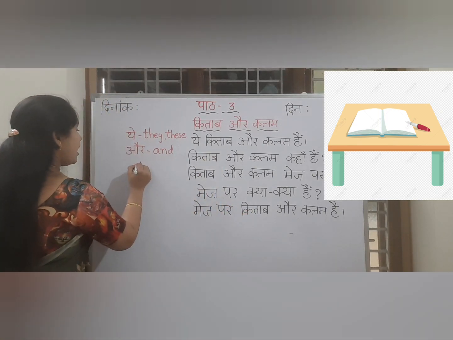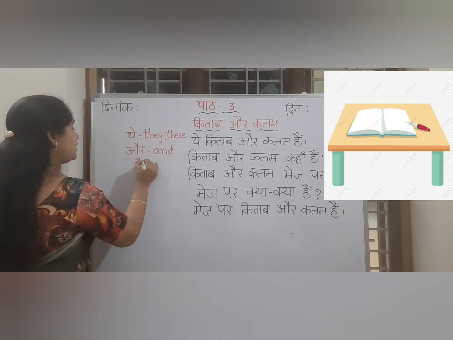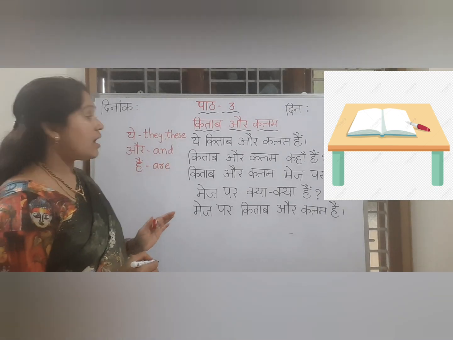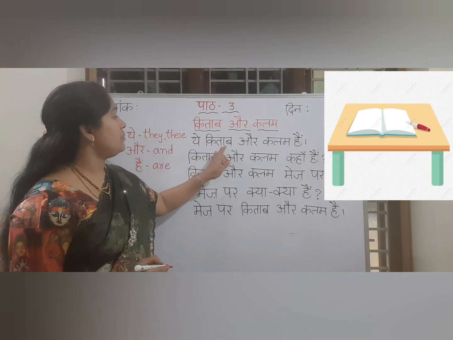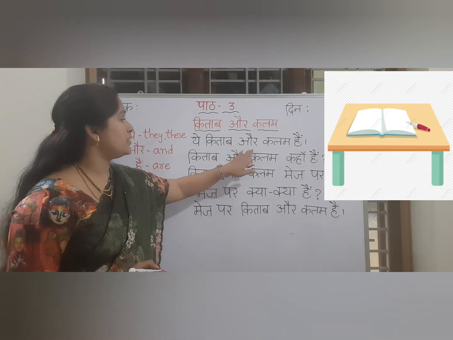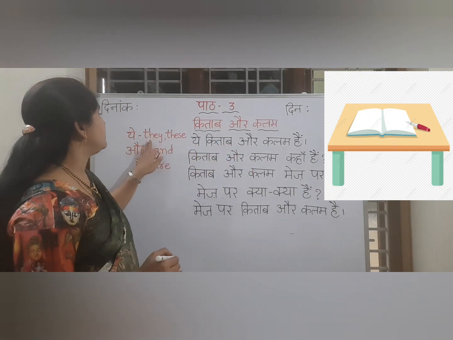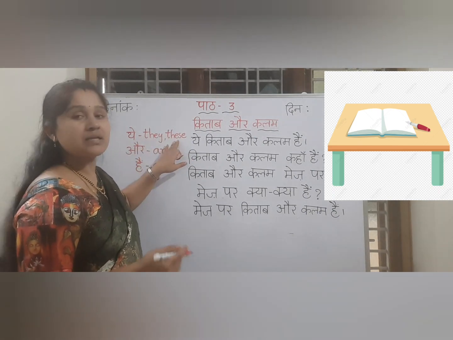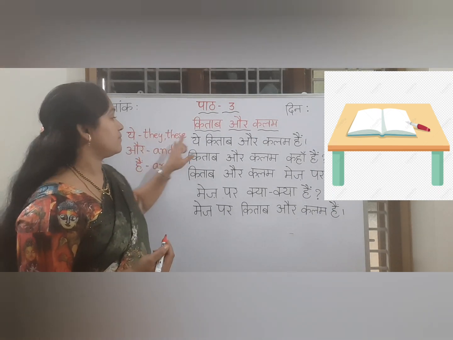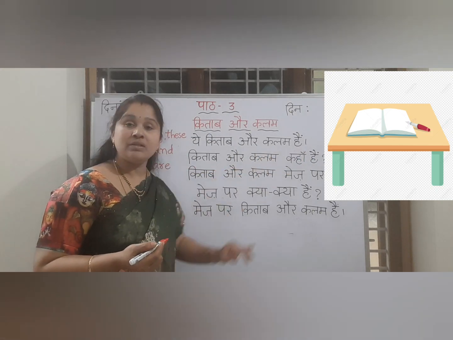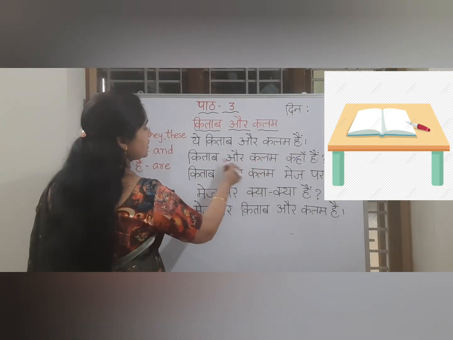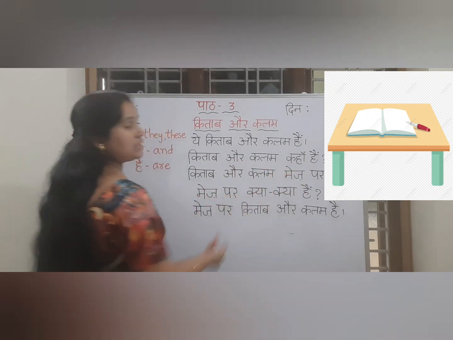Now here hain, hain means are. Kitab means book, aur means and, ye means they, these. When person comes we will use they, when things or any other things we will use these. Kalam means pen, hain means are. Okay, and can you find any new words here? Kitab aur kalam kahan, kahan means where.